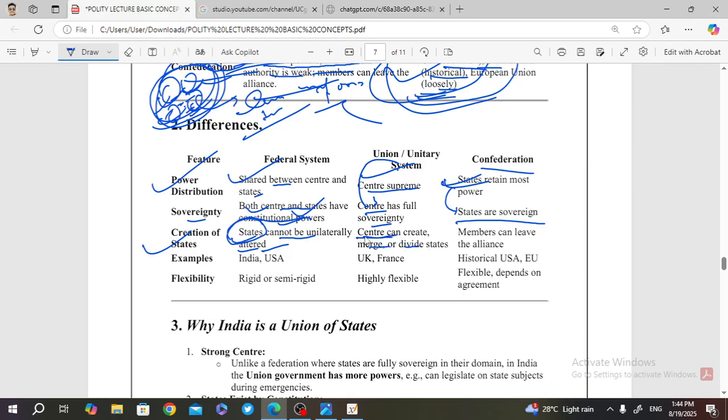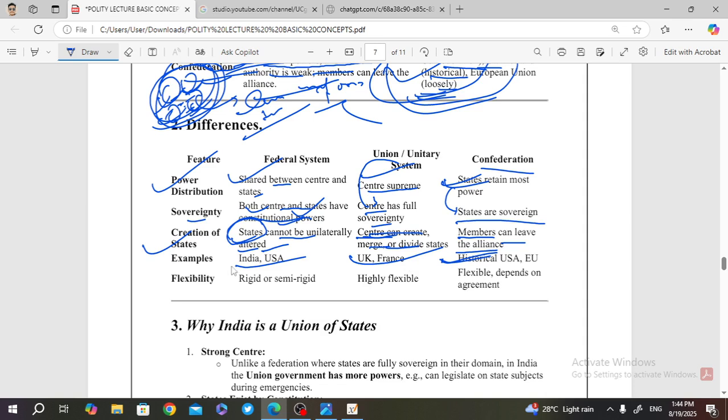Here the center has the power to decide the boundary of the state, decide the merger of the state, decide the divide of the states. Here I can say there is a loose alliance, so that a member can leave the alliance at any time. Example is India, USA. Unitary system examples are United Kingdom and France, and for confederation we can discuss historical European Union, USA, or some can say Switzerland.